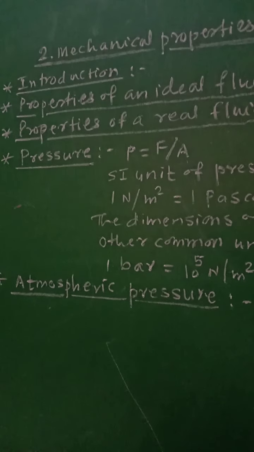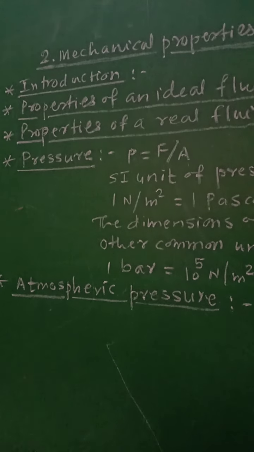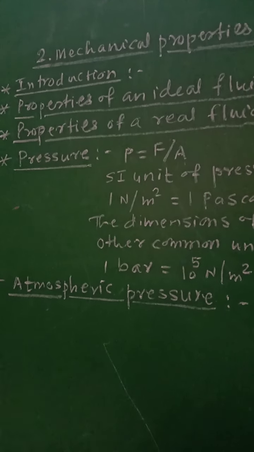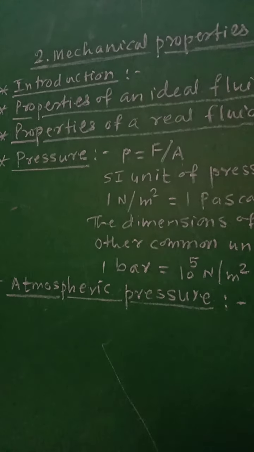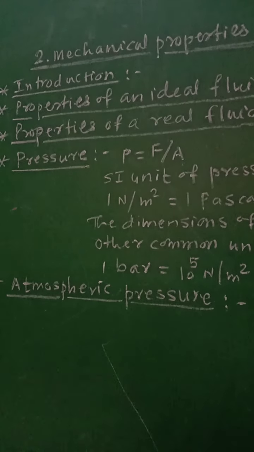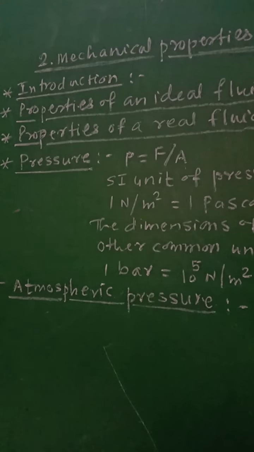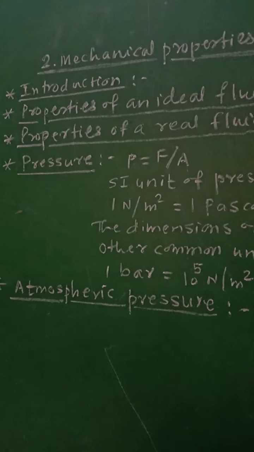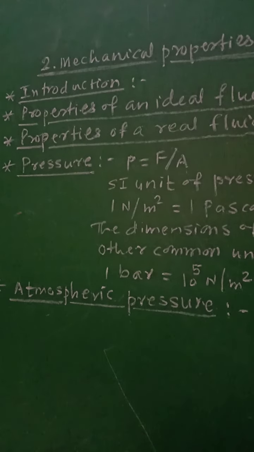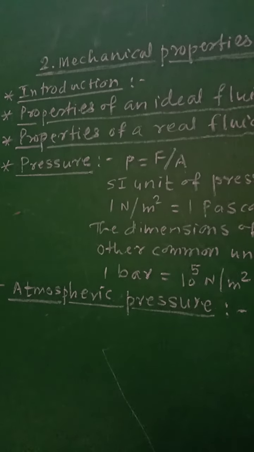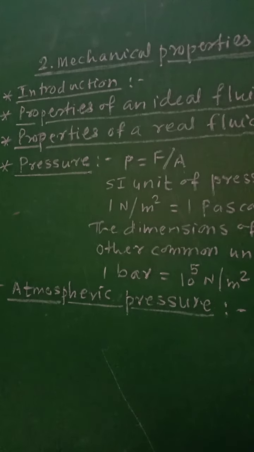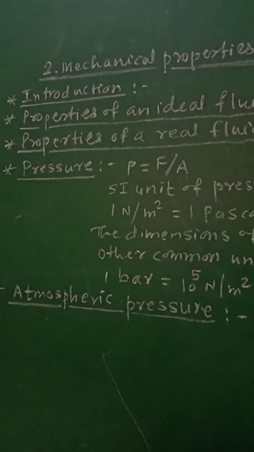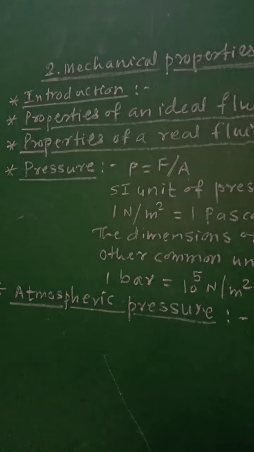The normal force F exerted by the fluid at rest per unit surface area A of contact is called the pressure P of the fluid.